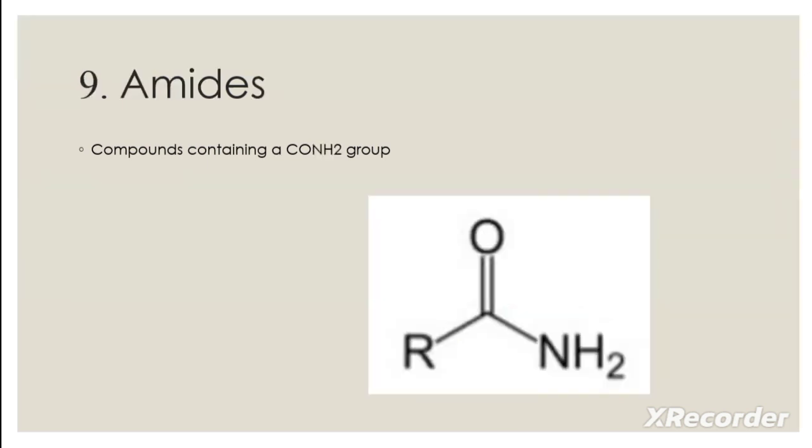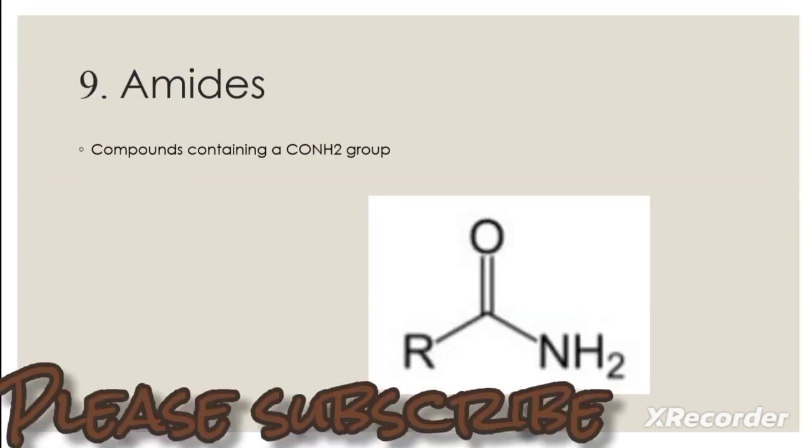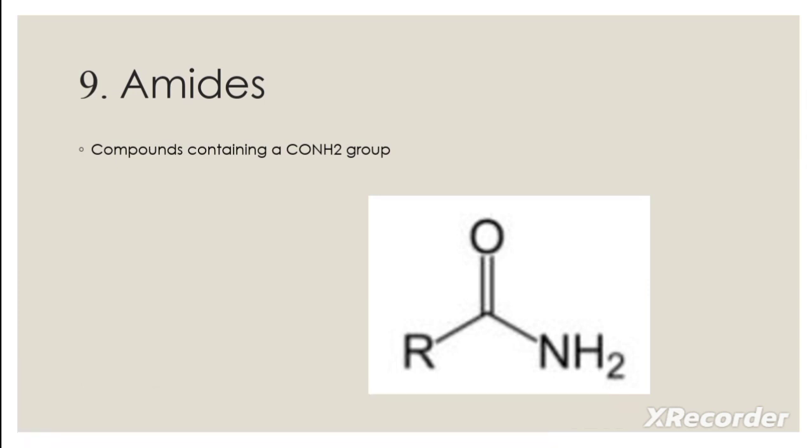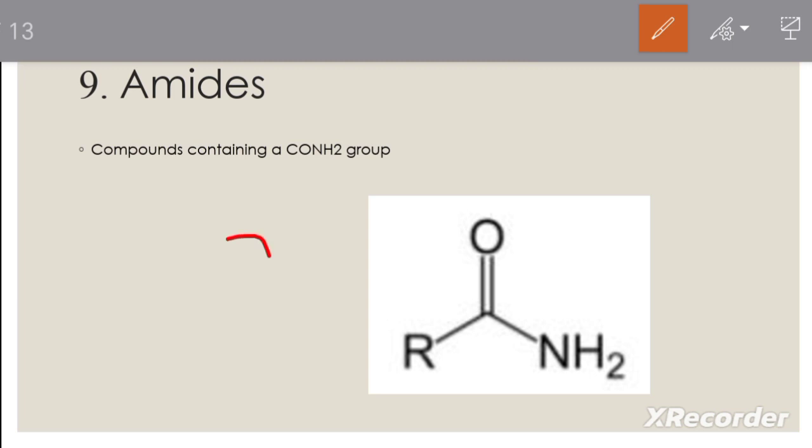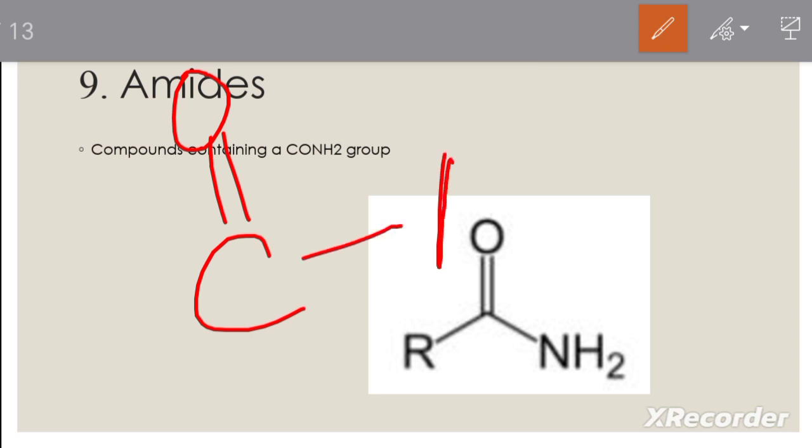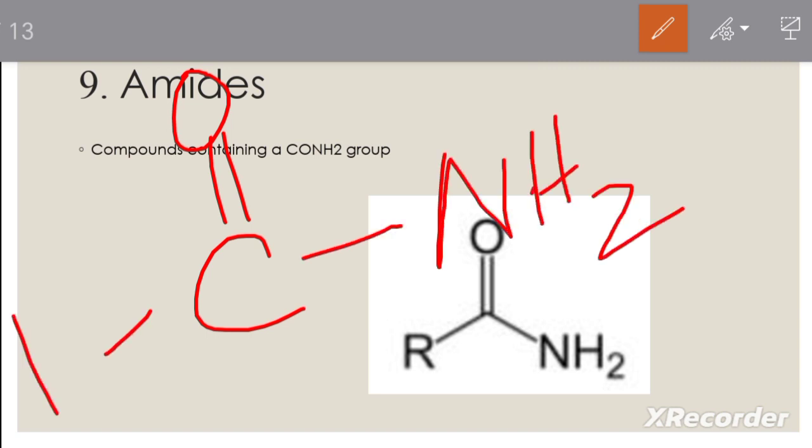Compounds containing the CONH2 group are amides, right? So here if a carbon atom is double bonded to oxygen and an amino group on one side and an R group on the other side, then it is an amide, right?